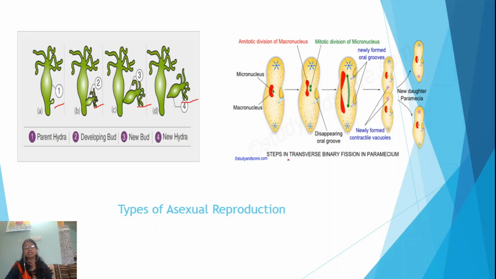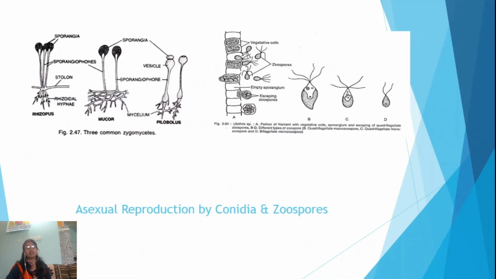Now, these are the steps showing binary fission in paramecium. Here it occurs in the transverse plane of the body, that's why it is known as transverse binary fission in paramecium. In this way, in nature we can see different types of asexual reproduction occurring.